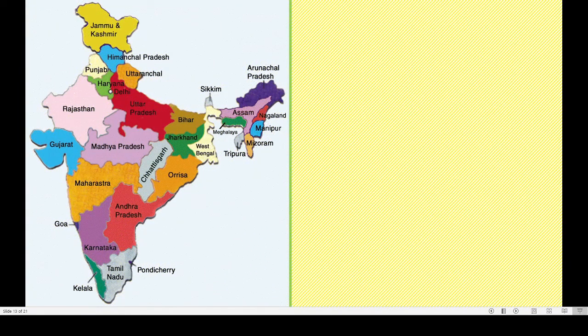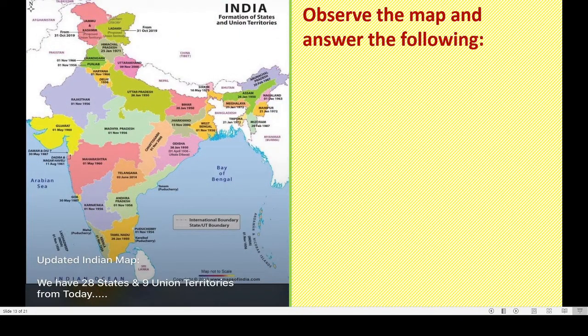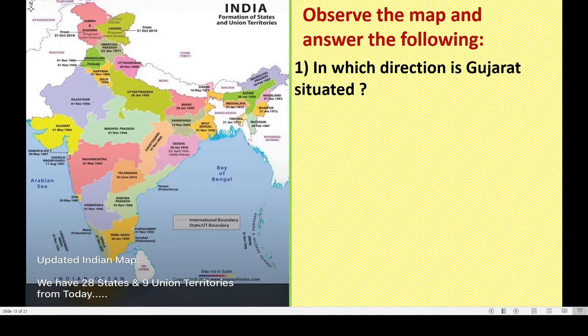Okay, here one map is there, that is of our India along with the states' names, correct? Now here some questions are there. We will try to answer these by using the map. Observe the map and answer the following questions. Now dear children, this is our new map of India. Here we have 28 states and 9 union territories. Got this? Okay. Now see, in which direction is Gujarat situated?